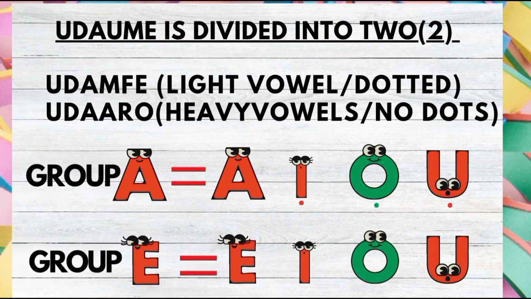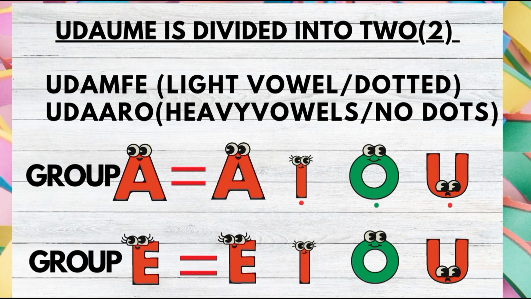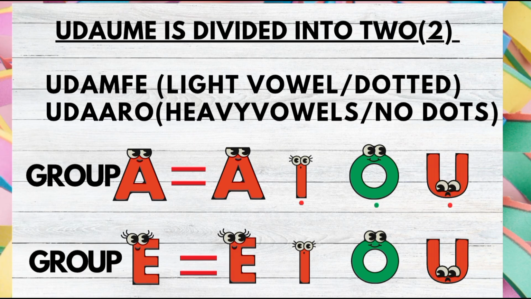So now we're going to be learning the light vowels and their examples. The light vowels are the dotted vowels: A, E, A, O. They are the light vowels, the dotted vowels.